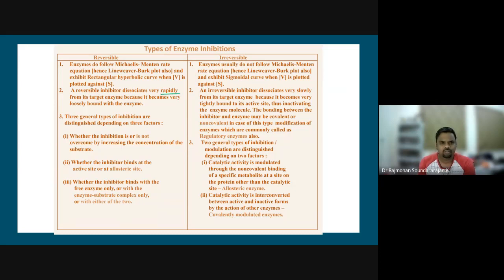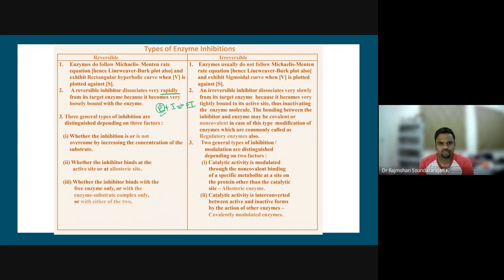A reversible inhibitor dissociates very rapidly from its target enzyme because it becomes very loosely bound with the system. That's the thing. E plus I is very loosely bound means what? It will quickly become E plus I. So then E is available.